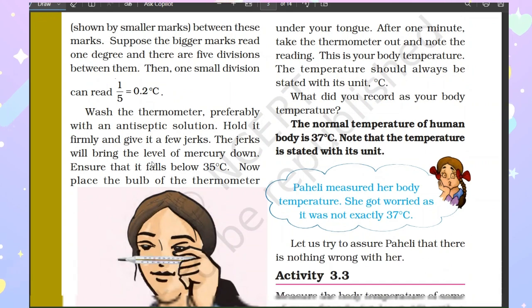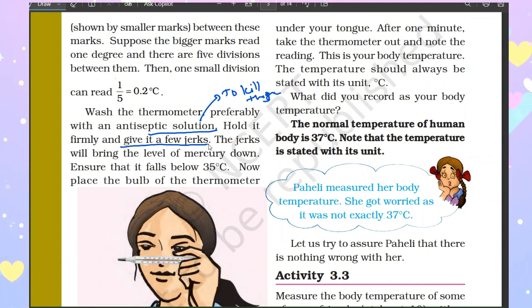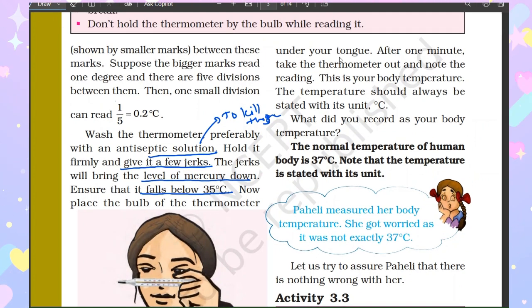Again, after using, we have to wash the thermometer, preferably with an antiseptic solution. For what? To kill the germs. Now hold it firmly and give it a few jerks. The jerks will bring the level of mercury down. Ensure that it falls below 35 degrees Celsius. Now place the bulb of the thermometer under your tongue. After 1 minute, take the thermometer out and note the reading. This is your body temperature. And the temperature should always be stated with its unit, that is degrees Celsius.